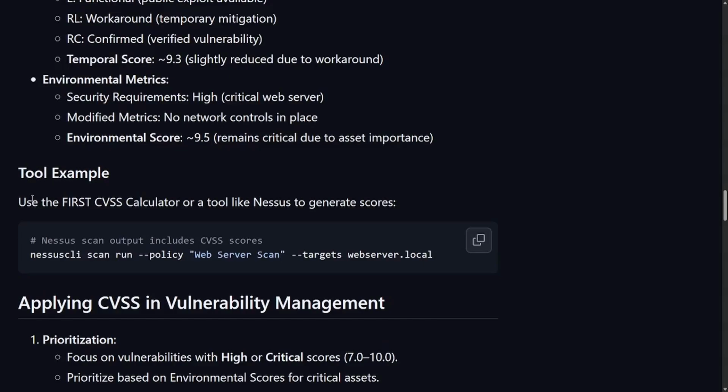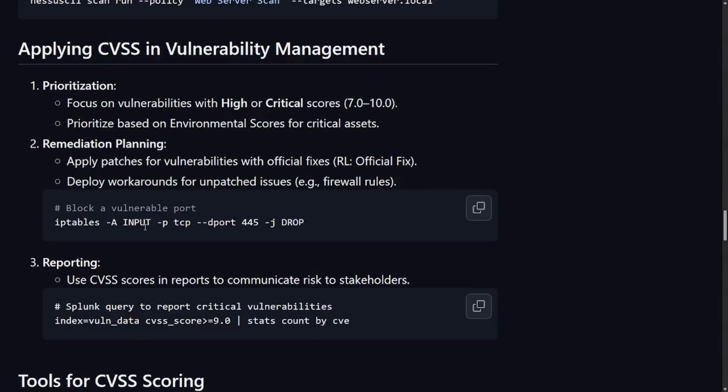We have used the FIRST calculator or a tool like Nessus to generate scores. We have Nessus CLI, scan run --policy web server scan --targets, and your local web server. I have no idea how this would give you a score, but I ran Nessus or some type of hardening thing, right, to harden your computer. And it just showed me so many vulnerabilities that were in my system, right? Settings I needed to change to make it more secure. And I'm like, that is a lot of stuff I'd have to change in settings on this Linux machine, right? So out of the box, it wasn't very secure, right? My Kali Purple machine wasn't very secure.